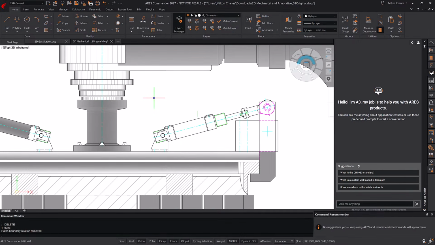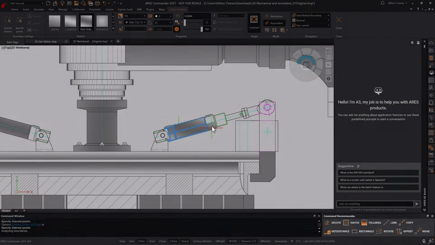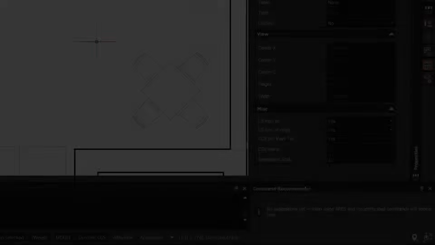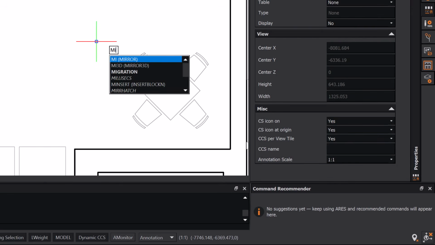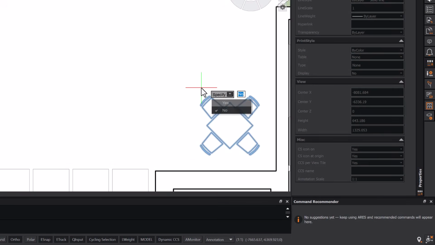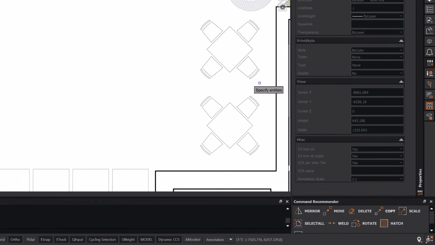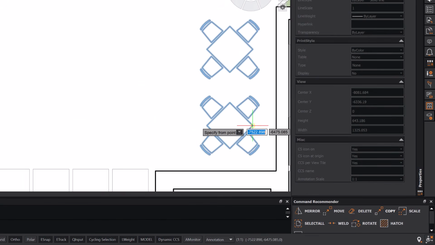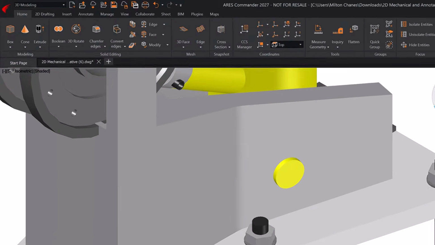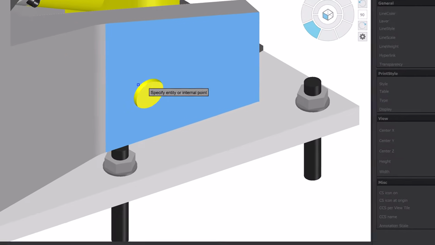But A3 isn't the only AI working for you. ARES Commander 2027 introduces a new AI-powered command recommender. This widget analyzes your interactions with the software in real time and predicts the commands you're most likely to need next. It follows the commands you are using and anticipates what are the next commands you will most likely need, based on anonymized statistics from all the users. Together, A3 and the command recommender create an intelligence layer that anticipates your needs and removes friction from every step. Of course, the command recommender is available for both 2D drafting and 3D modeling, giving you quick and easy access to all commands.